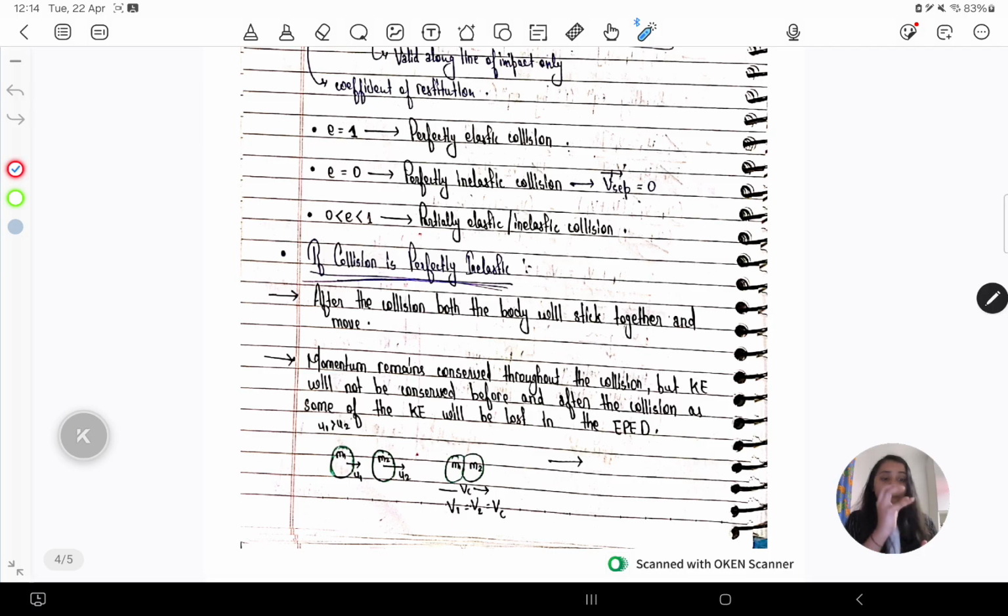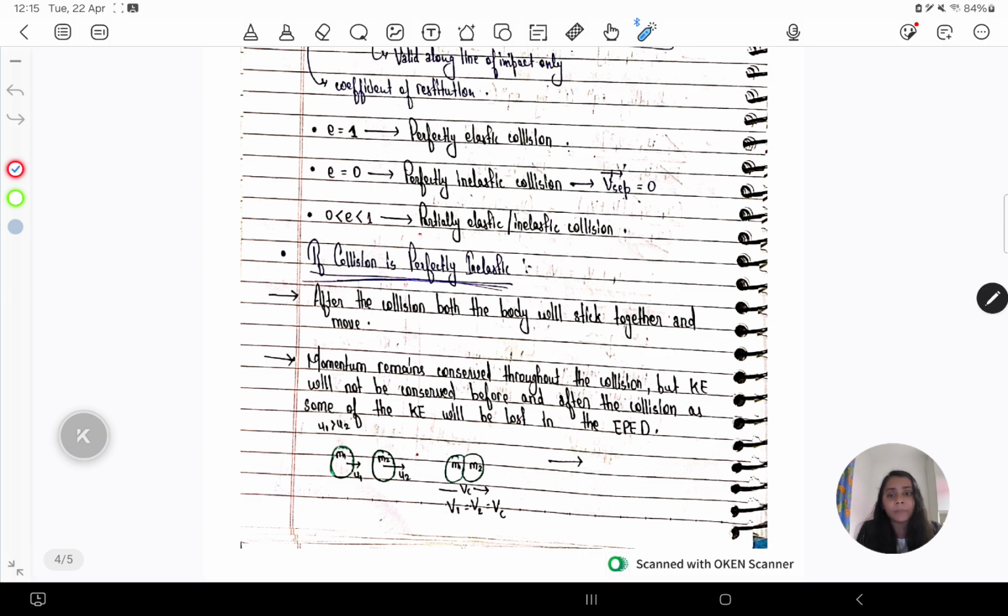And also, both the bodies move with a common velocity vc. In case of perfectly inelastic collision, the bodies continue to move with that vc. They never get separated from each other. The momentum remains conserved. Very obviously, I have already told you that whatever the type of collision, conservation of linear momentum will always be valid.